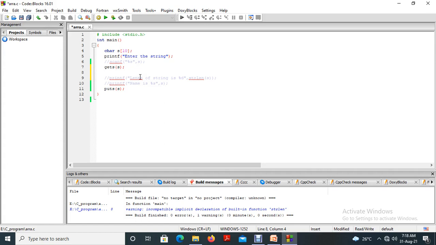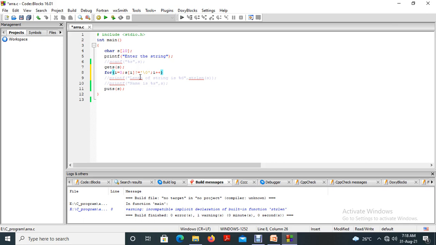That is a procedure. So for finding the length of the string, we can go for a loop: for i equal to 0, then s of i not equal to null. The null symbol is like this, backslash 0. So, not equal to null, i plus plus.